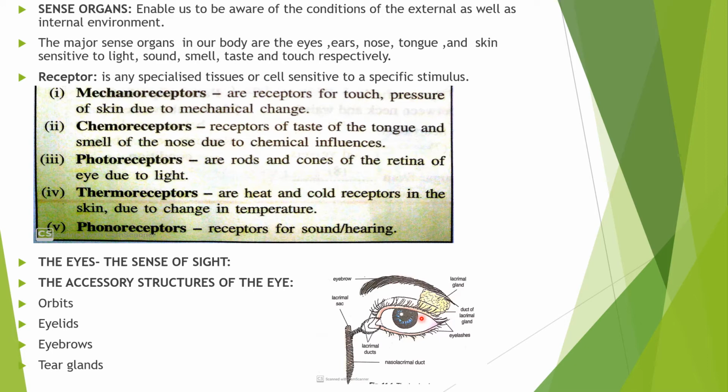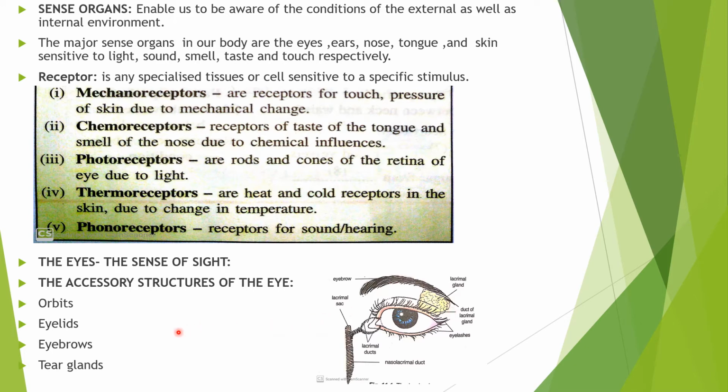Each eyelid carries outwardly curved eyelashes, which prevent large particles from falling into the eye. So these are the eyelashes, the hair-like structures which are curved outwardly, and they prevent any particles from falling into the eyes.